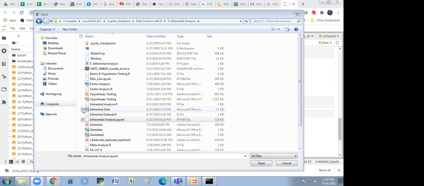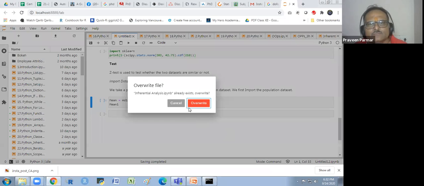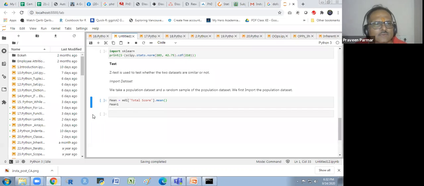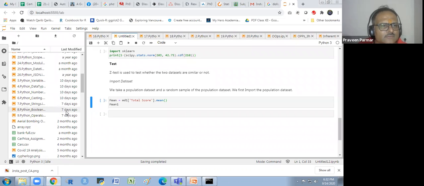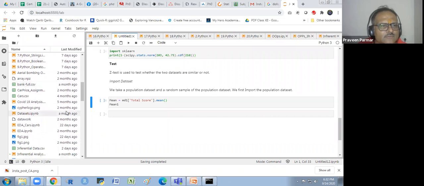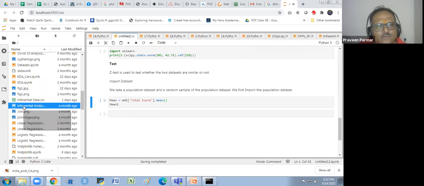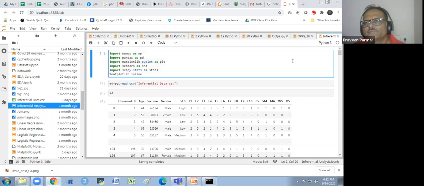The inferential data I also have to transfer there. It is saying overwrite. I have the inferential data set here, I think. Okay, I have all of it. No problem.